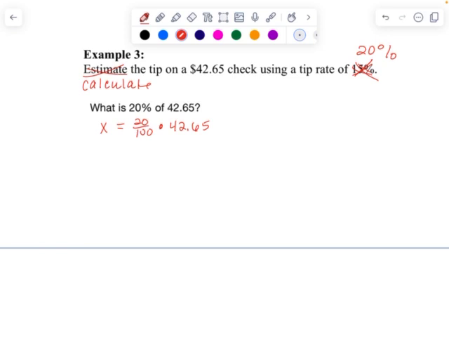All right, so I have that. And now I just need to plug and chug. I can simplify 20 divided by 100, get 0.20 times 42.65. And I can then get my tip amount. X equals $8.53.